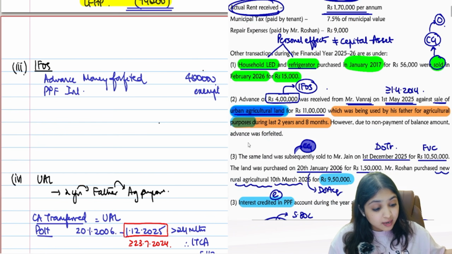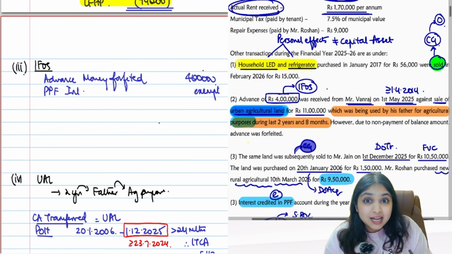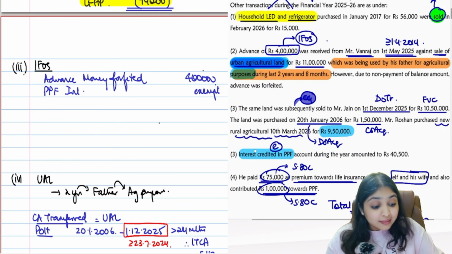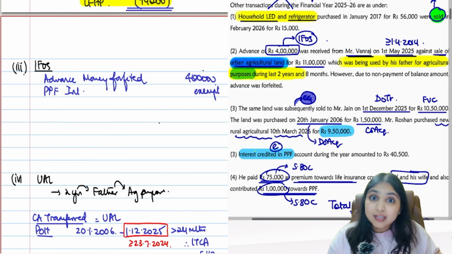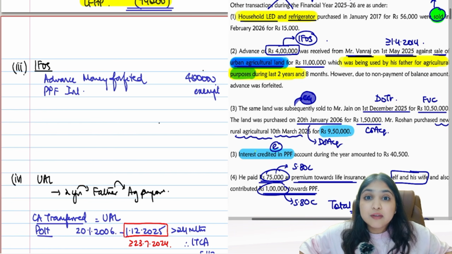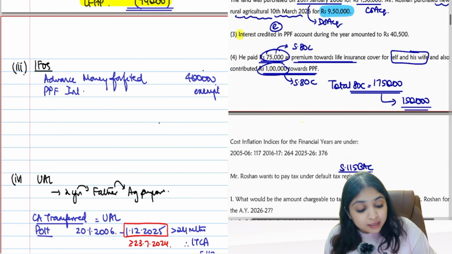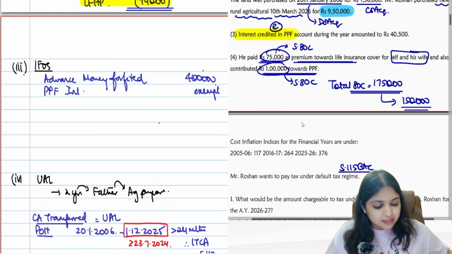Then what was your next learning? I think this was very interesting. This household LED and refrigerator point, they tried to confuse us by making us think about capital gains, but we know better that these are personal effects, therefore no capital gains. Then this, I think, is a highlight of the question, guys. Used by his father for agricultural purposes during last 2 years. Some students will think, why is that information even given? But we know now that this information is given for 54B. Okay, then 54B exemption calculation and all was okay. Then PPF interest, IFOS head exempt, and ATC, anyways, that was a basic adjustment.